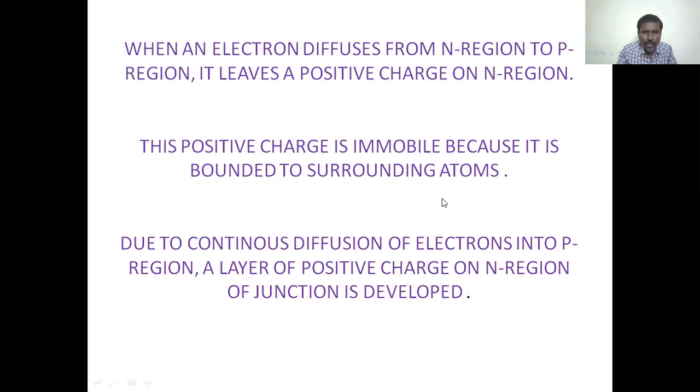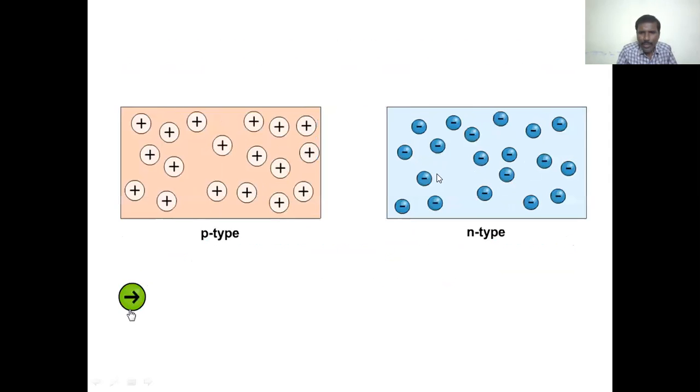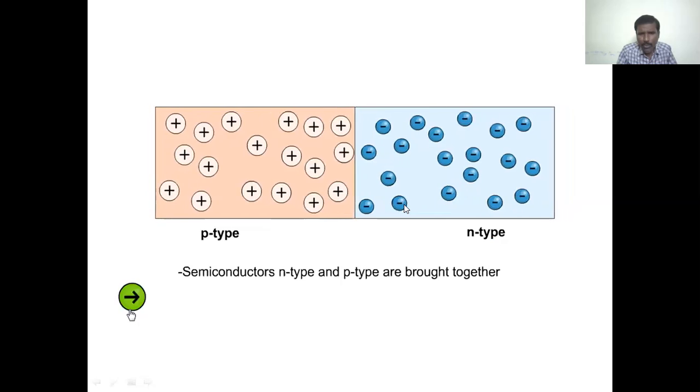Due to continuous diffusion of electrons into the p region, a layer of positive charge on the n region of the junction is developed. So what is happening here?